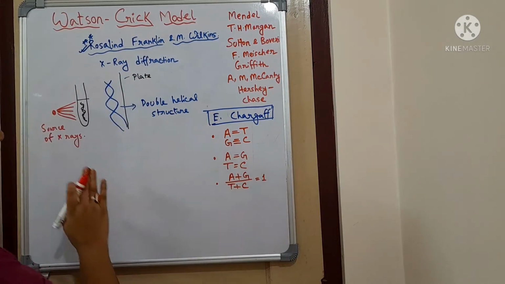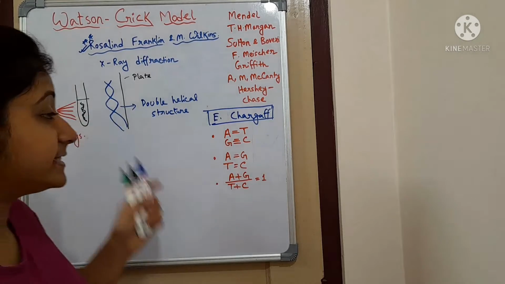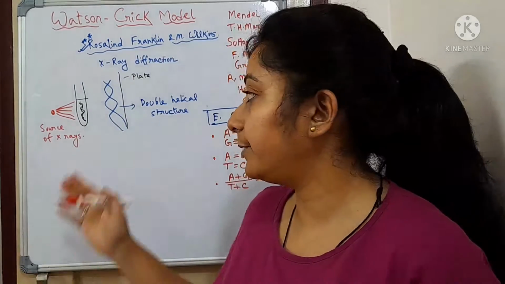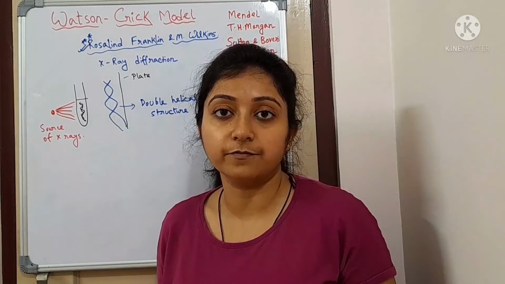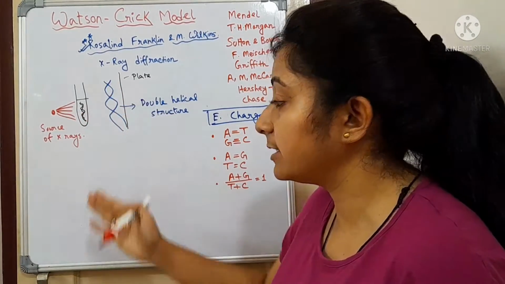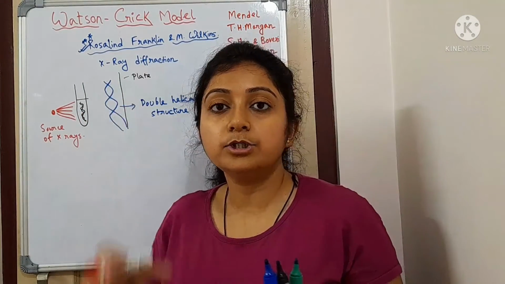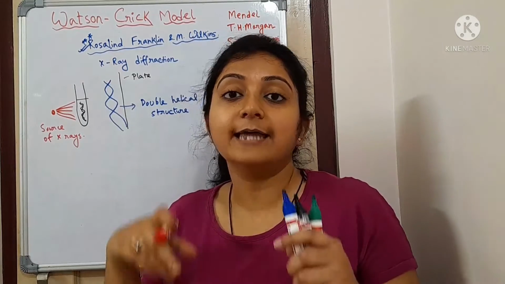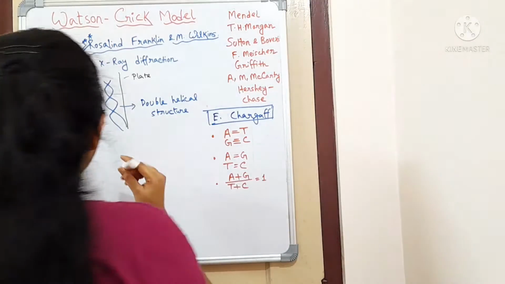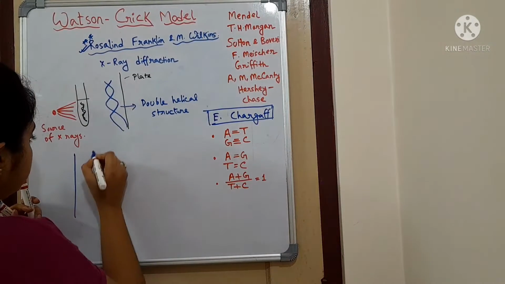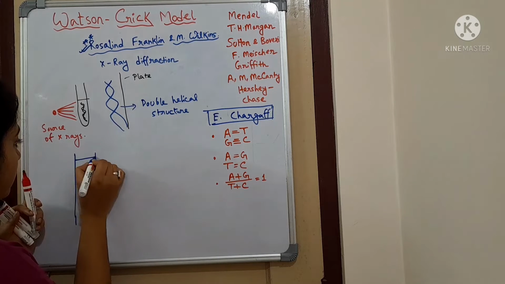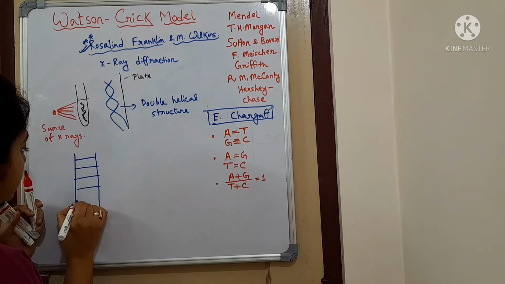So now let us come into this story, where the scientists are searching for the physical structure, and a double helical structure has already been discovered. Watson and Crick saw that this structure is exactly like a ladder, with two strands running parallel to each other and intertwined with each other. So let me first draw the ladder-like structure here. And these are the steps of the ladder.